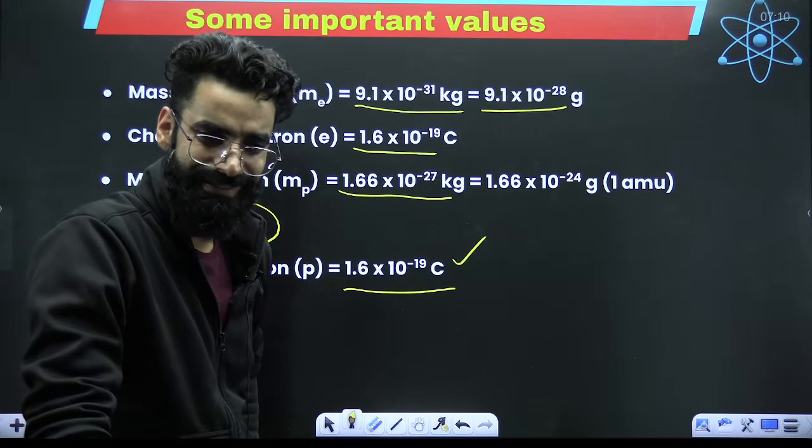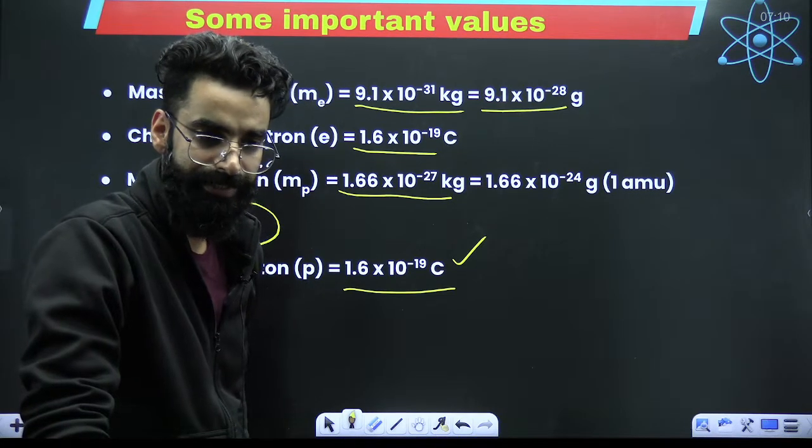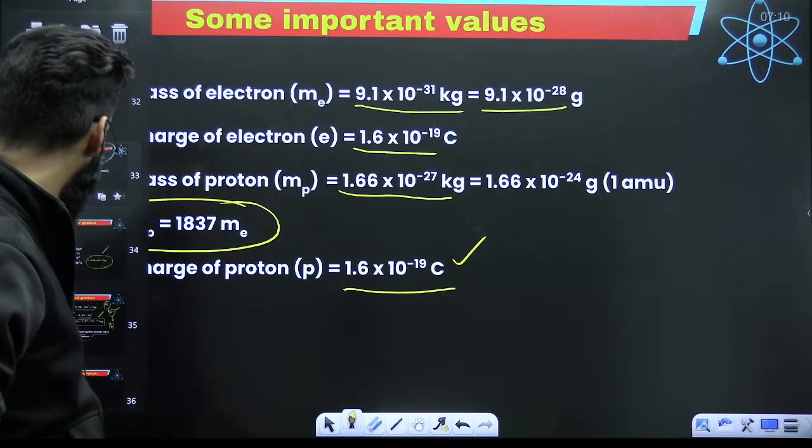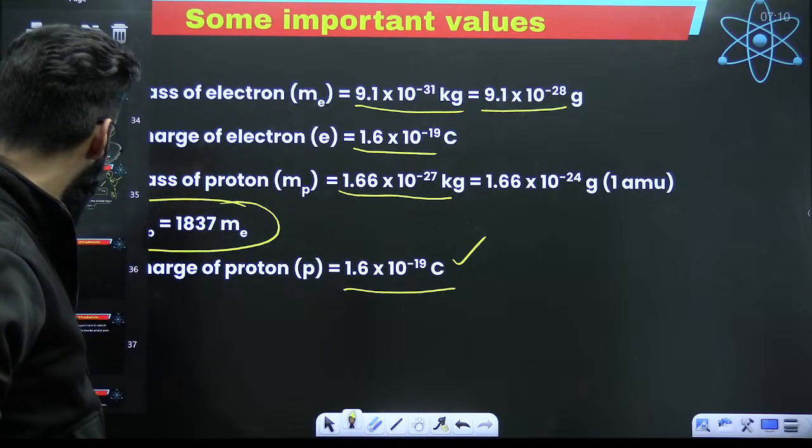Perfect, guys. Is this clear to everyone? Any doubt till here? Tell me in the chats quickly.